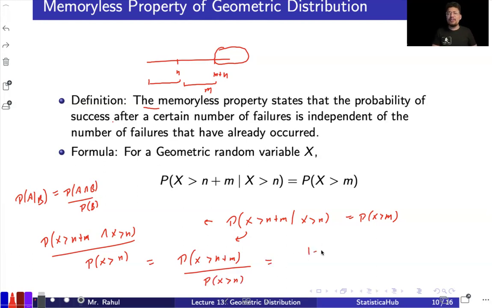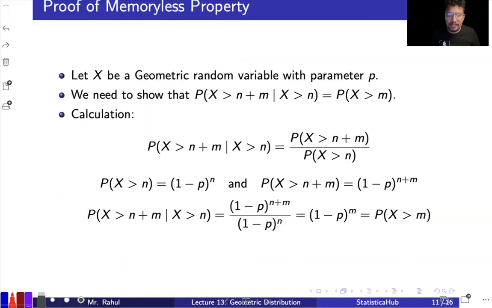You can simply write that as 1 minus probability x less than or equal to n plus m, over 1 minus probability x less than or equal to n. If you solve this, I have given the proper derivation on the next page. So you can see that we are going to get something like this. Probability x greater than n will be 1 minus p raised to the power n, and probability x greater than n plus m will be 1 minus p raised to the power n plus m.